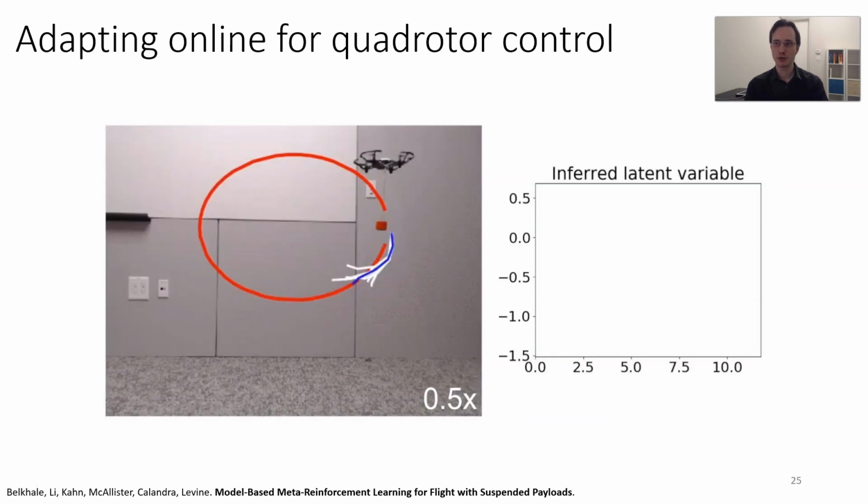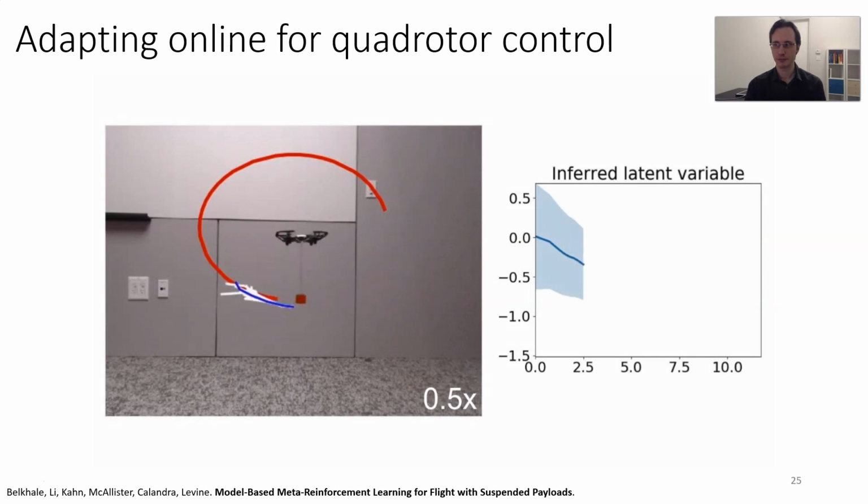We suspended an unknown payload from an unknown tether, and we're going to ask the model to adapt. You can see that initially it deviates more from the desired trajectory, but over time, the inferred latent dynamics converge to the correct posterior, and the robot is able to closely track the desired trajectory. That's just a little warm-up.